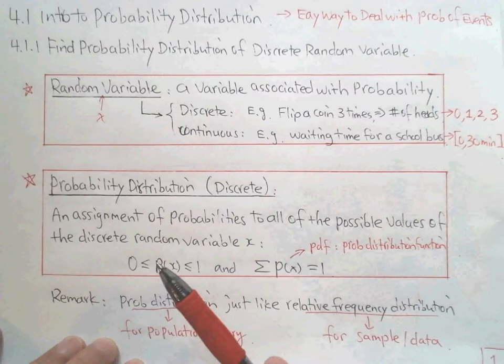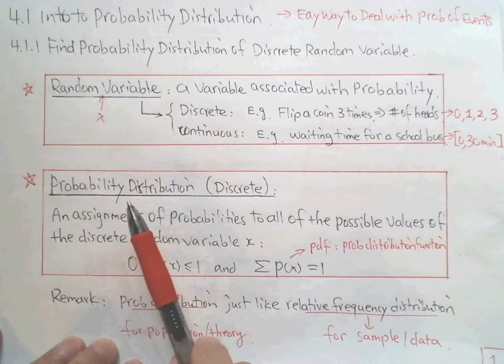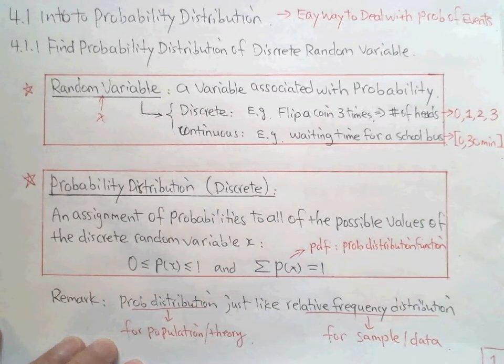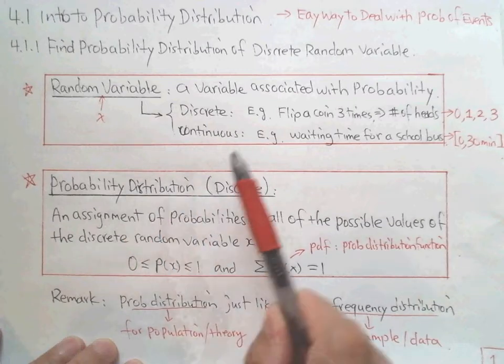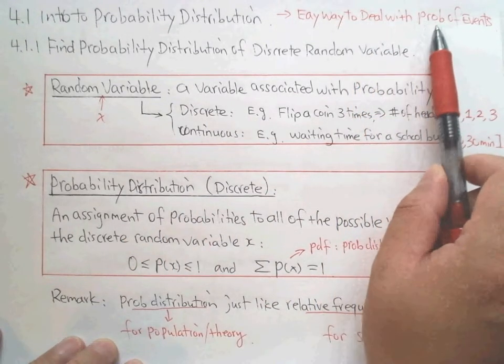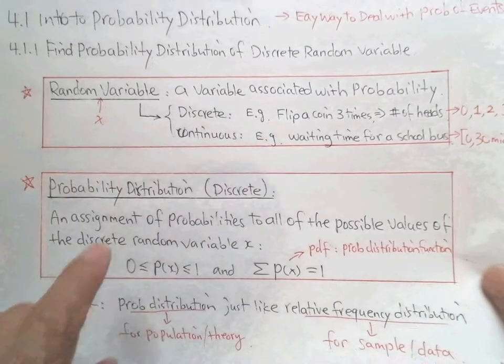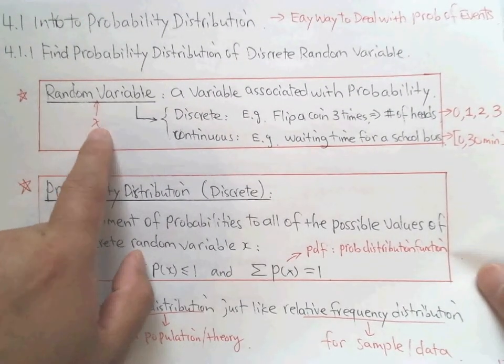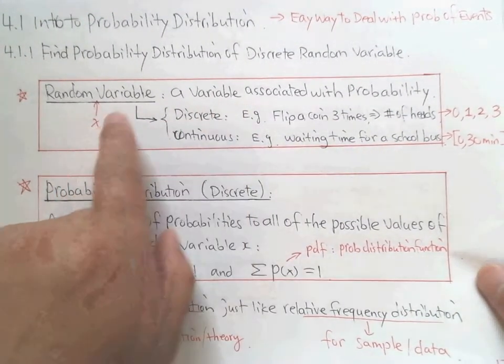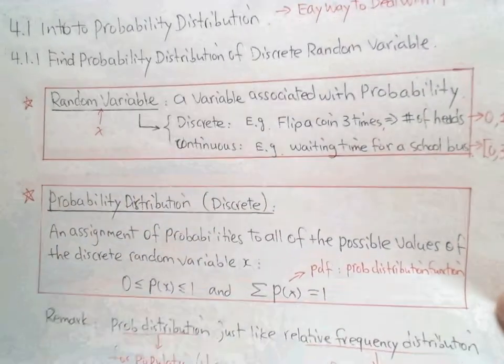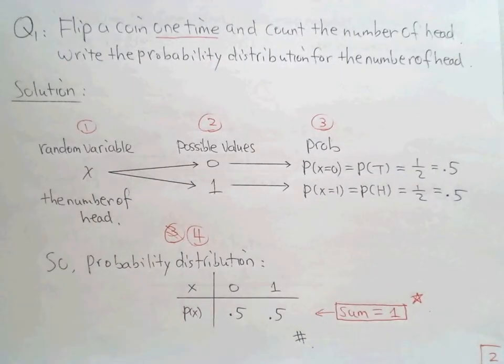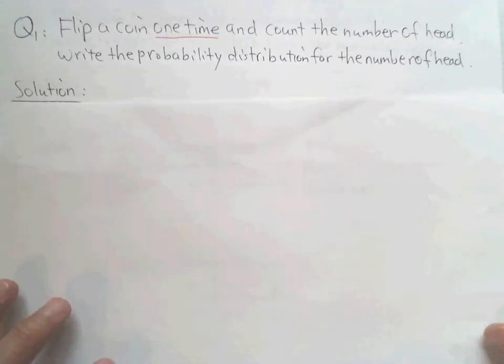Now I will show you a few examples of how to get a probability distribution. If we have a probability distribution, do you know the purpose? You are going to deal with events. This is a little bit different from algebra. Keep in mind that any axis is related to probability. Okay, we'll look at the first question. I put it here. Can you see?